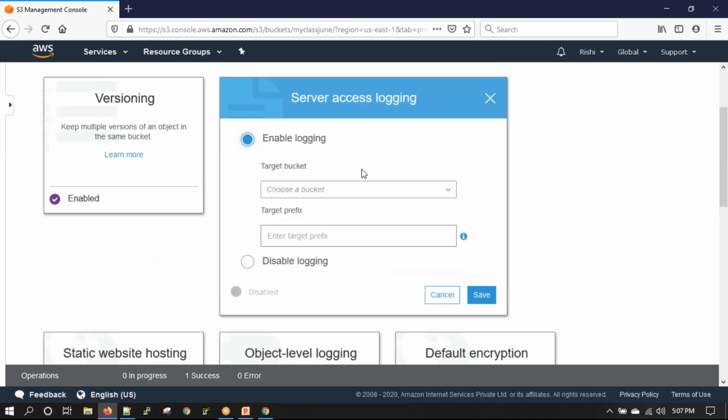Just enable logging. We select one bucket for logging. So I selected a bucket. It's not a file name, it's a bucket where the file will be stored. The file name will be auto-generated by AWS at that particular location. Then we log into Putty and there we can see the file.